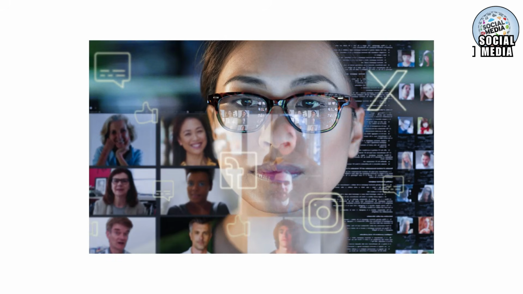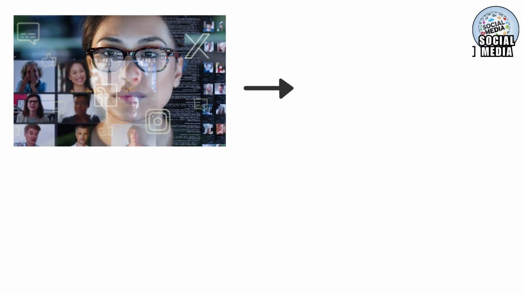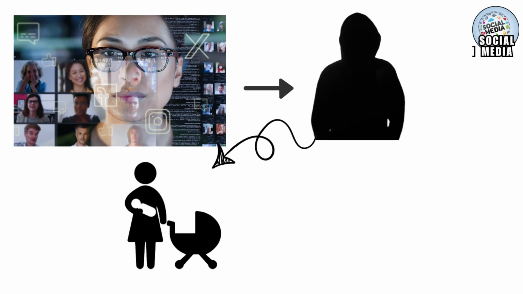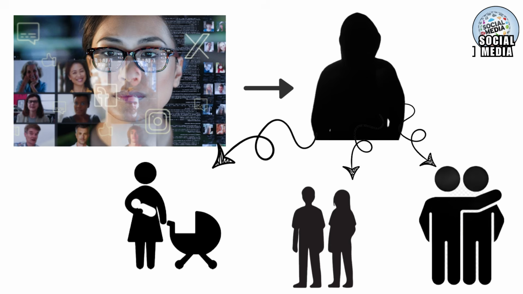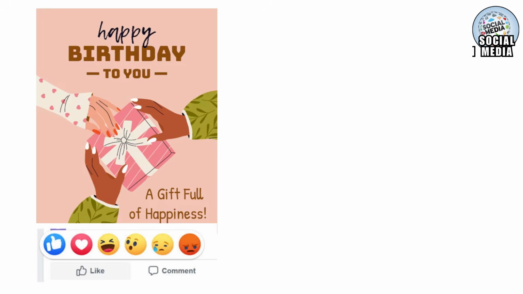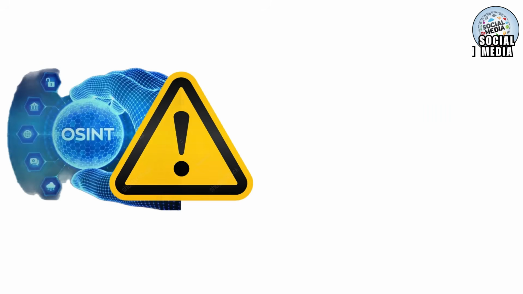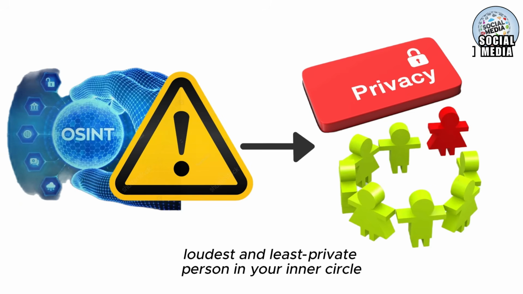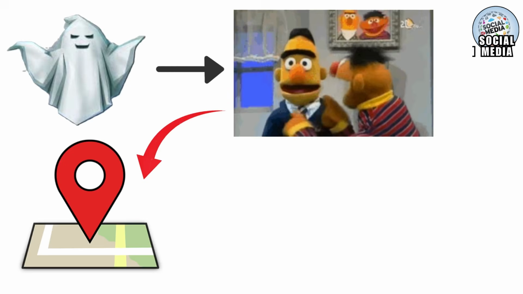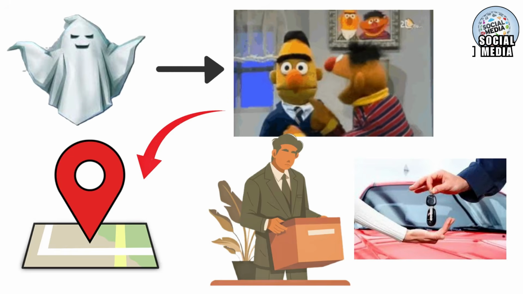For example, if an investigator wants to find someone who has gone dark, they will target the person's mother, sibling, or best friend. By monitoring the likes on a sibling's birthday post, they can find the target's new, private account or see them in the background of a family photo. This dangerous aspect of OSINT proves that your privacy is only as strong as the loudest and least private person in your inner circle. Even if you are a digital ghost, a talkative relative can give away your location, your new job, or your life updates.